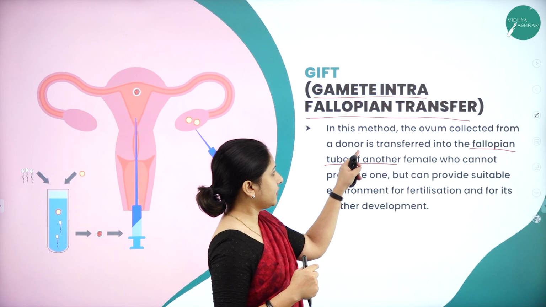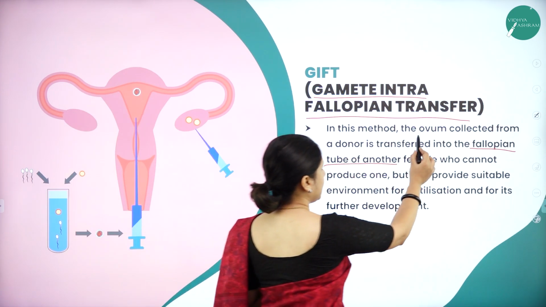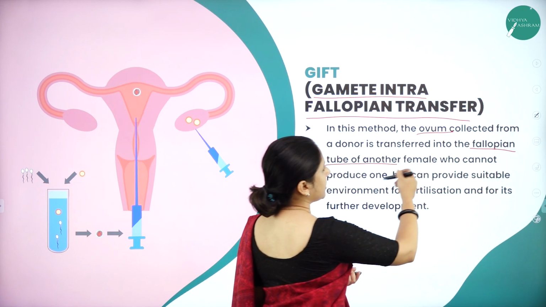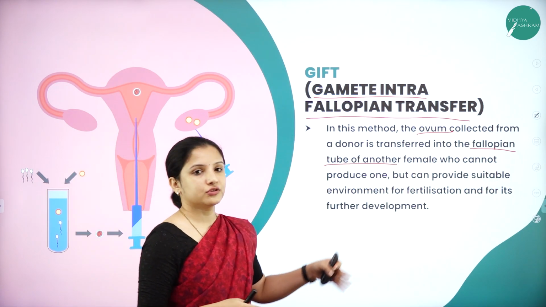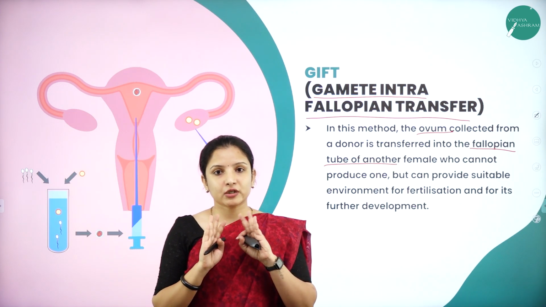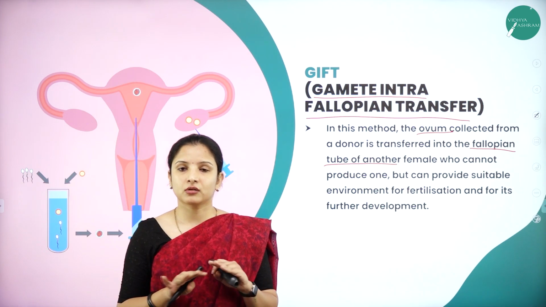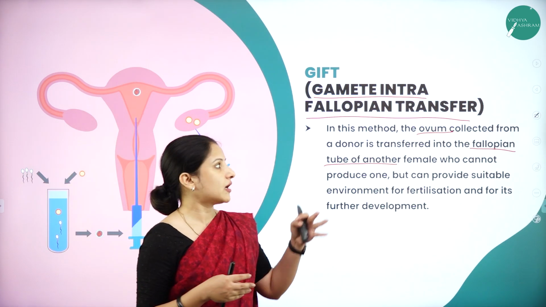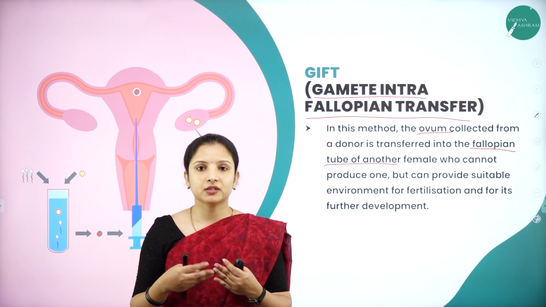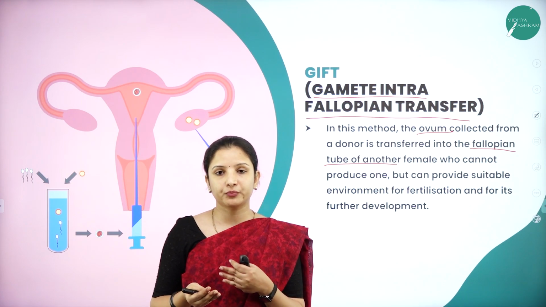So some other female's egg, a donor female's egg, can be used and this particular procedure can be done. They will collect the egg or the ova from the donor female and it will be transferred into the fallopian tube of another female who cannot produce. Because of some reason, the uterus of the female will be intact. No problem would have occurred in the uterus, but some problem would have occurred in the fertility of the female, wherein she will not be able to produce the egg.